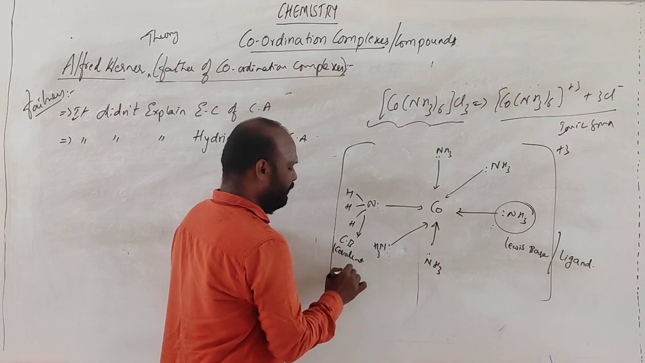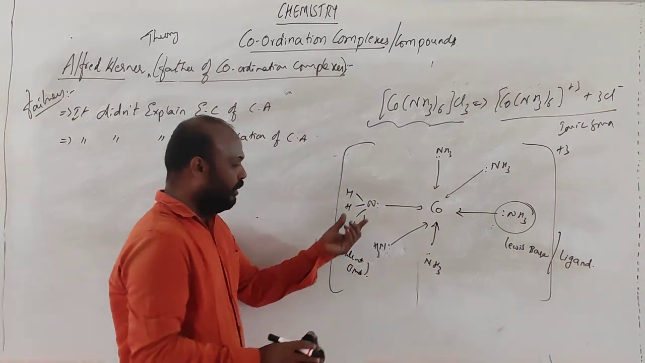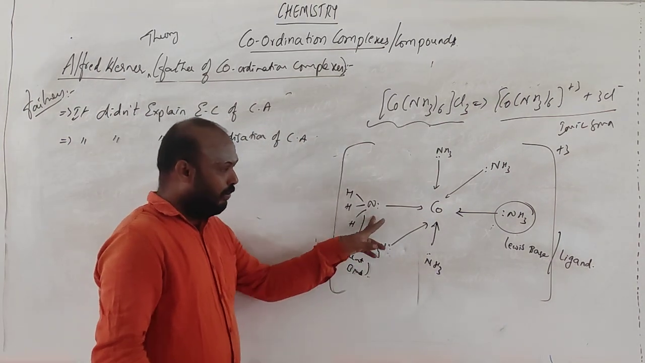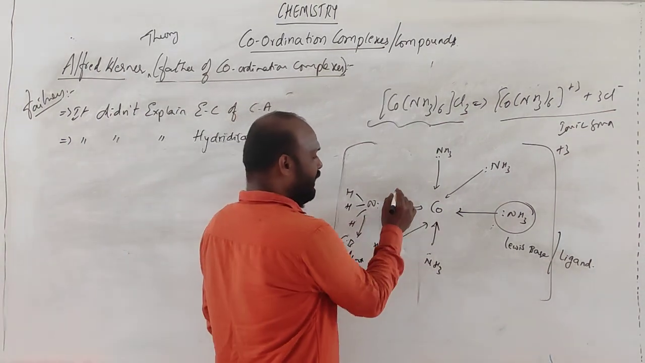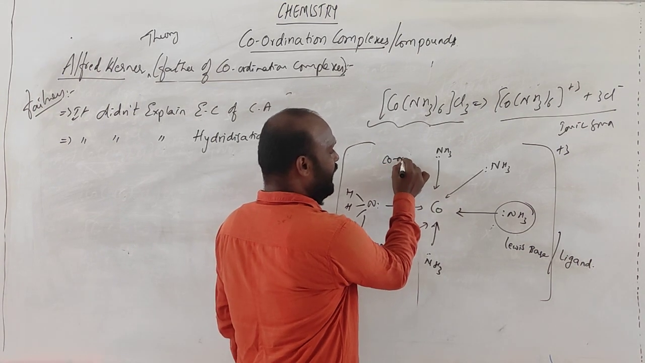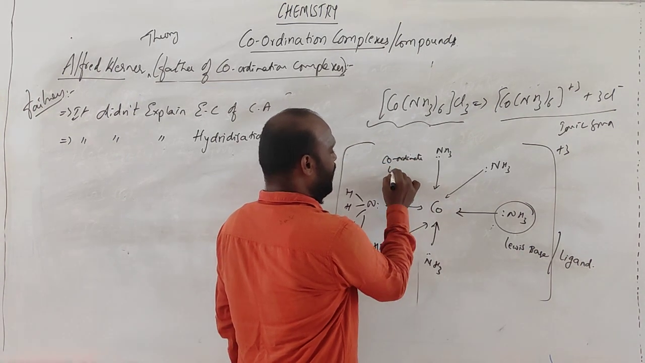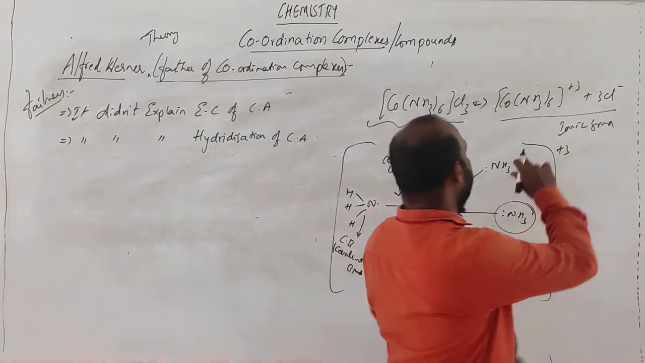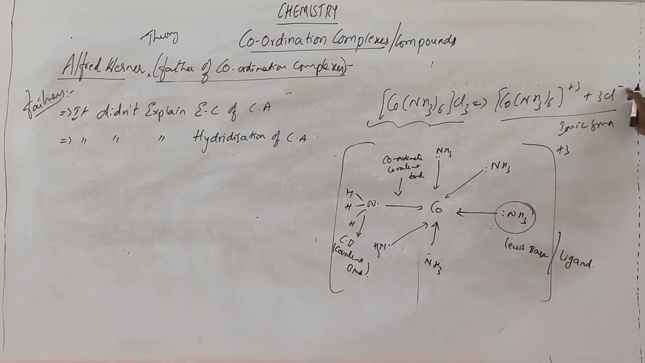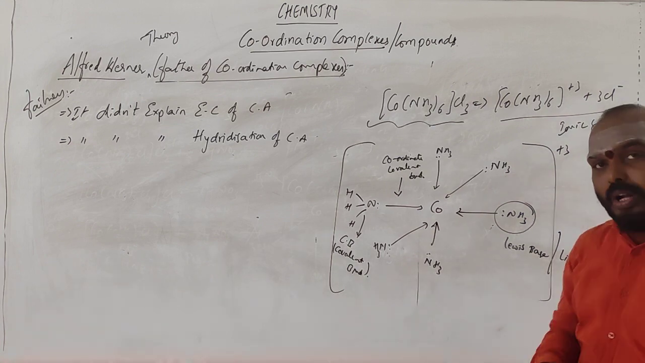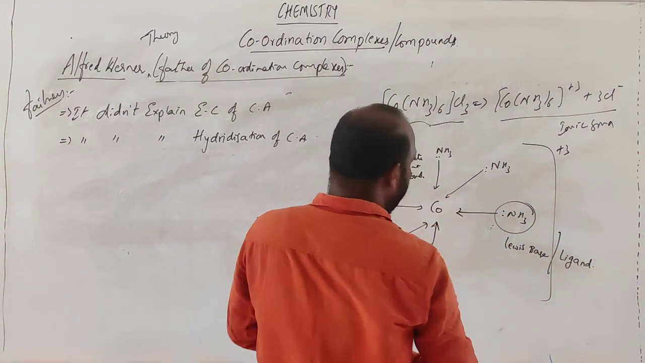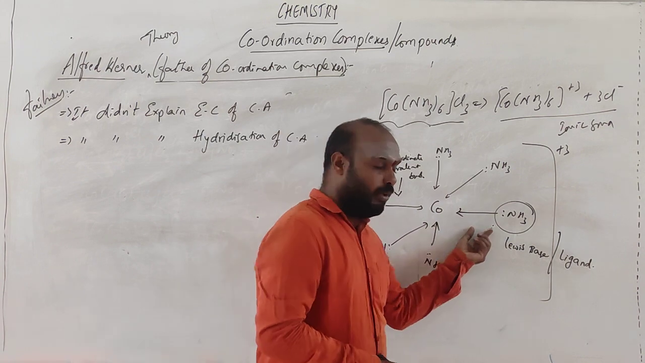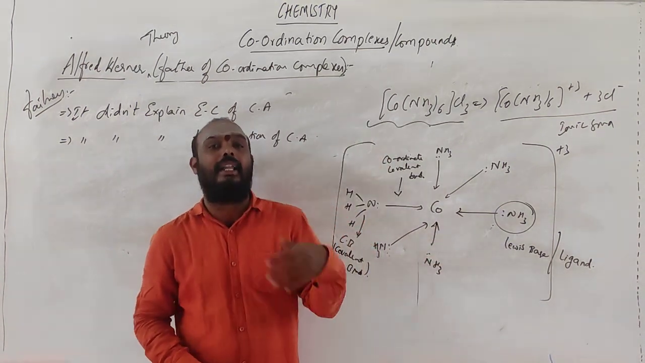Covalent bond. See, in ammonia covalent bond is present. With ammonia this is coordinate covalent bond is present, as well as this is plus 3 and this is minus 7. So this is ionic bond. So in coordination complexes, you can see coordinate covalent bond as well as covalent bond, and ionic bond may or